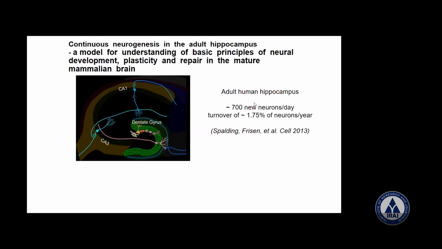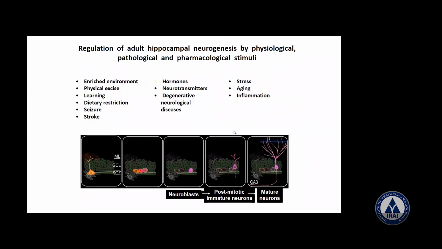Now you can see in the hippocampus, 700 new neurons per day, turnover 1.75, taken from this author, 2013. Now remember that one. This also I took from the author, and I acknowledge them with thanks: the regulation of hippocampal neurogenesis by physiological factors, pathological factors, and pharmacological stimuli. Stress can degenerate the neurons. Aging degenerates neurons. Inflammation degenerates neurons.